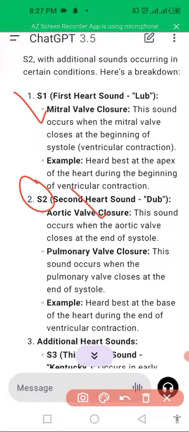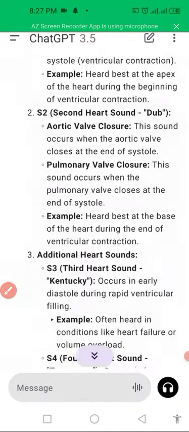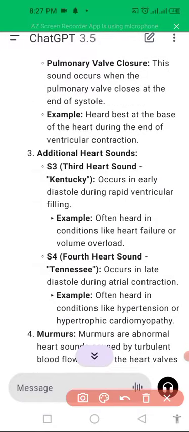Aortic valve closure results into second heart sound, and pulmonary valve closure occurs at the end of systole, and additional heart sound is third heart sound. Third heart sound is additional heart sound, or it is also known as Kentucky sound, and its example is like when heart failure occurs or volume overload results into third heart sound, and the last one is fourth heart sound, also known as tennis, occurs in late diastolic atrial contraction when there is hypertension or hypertrophic cardiomyopathy.